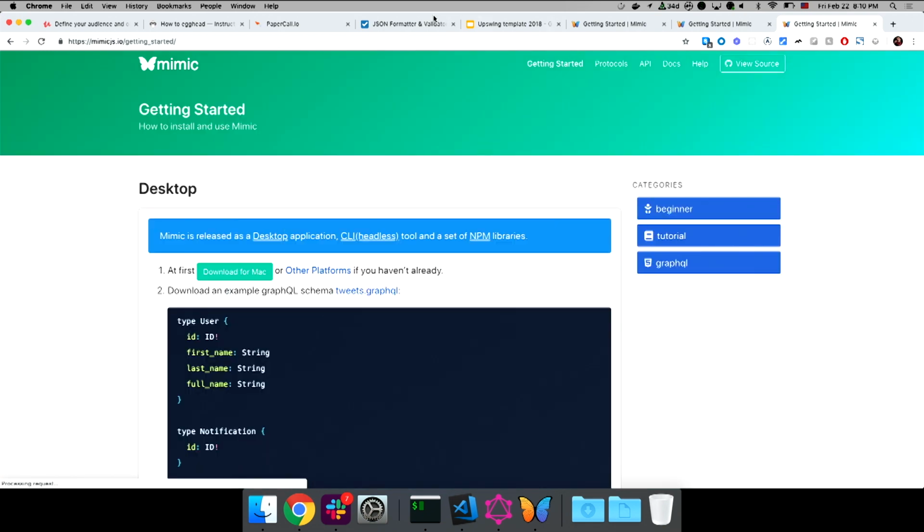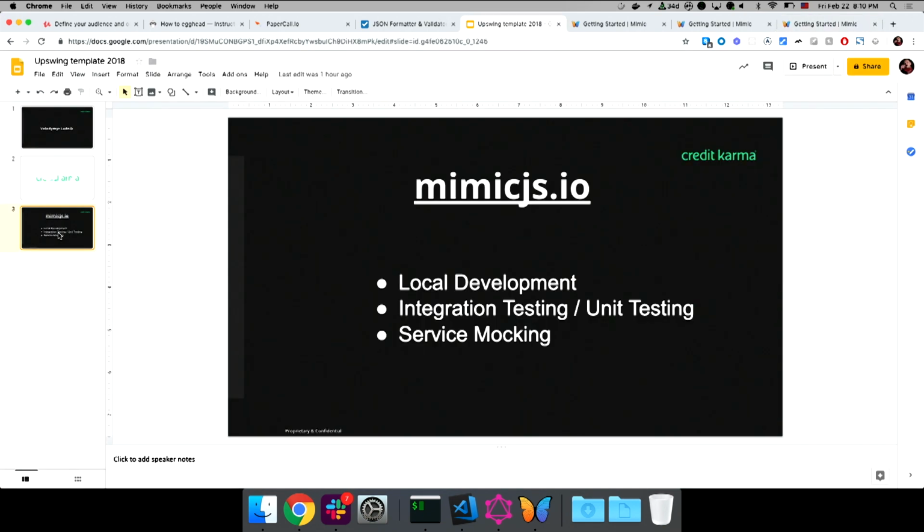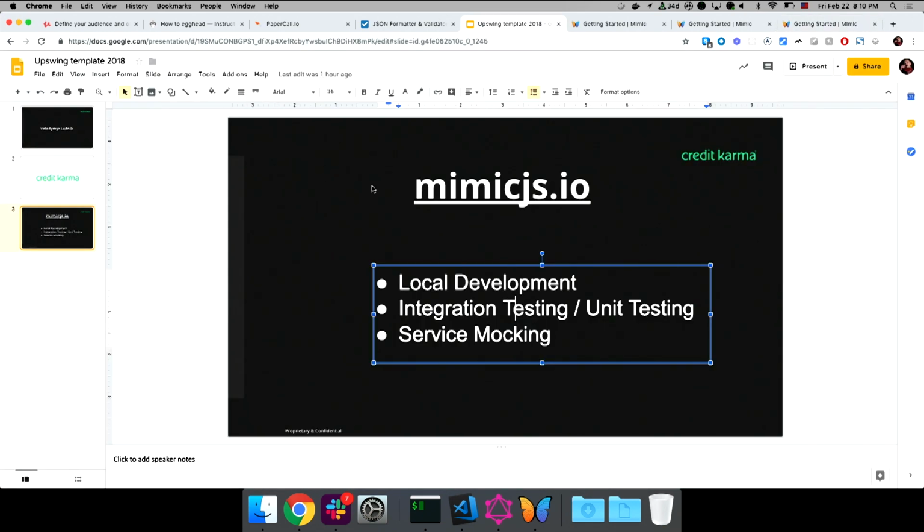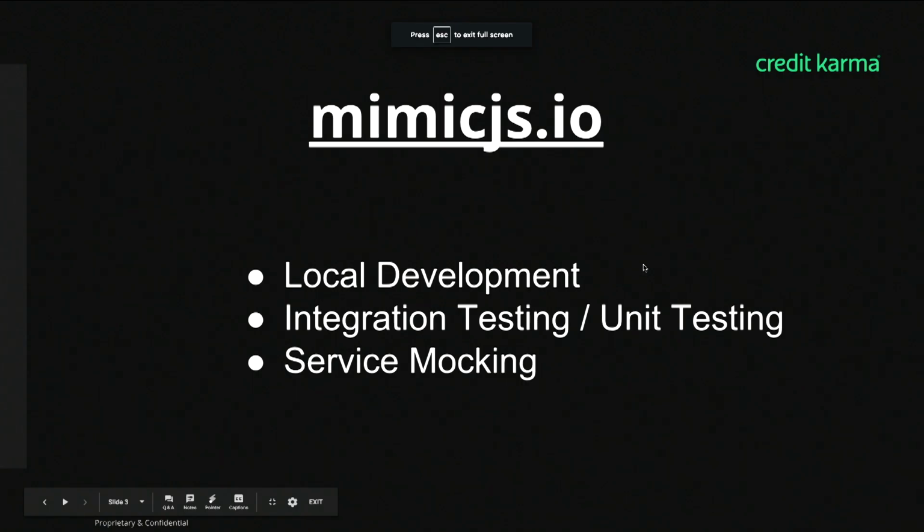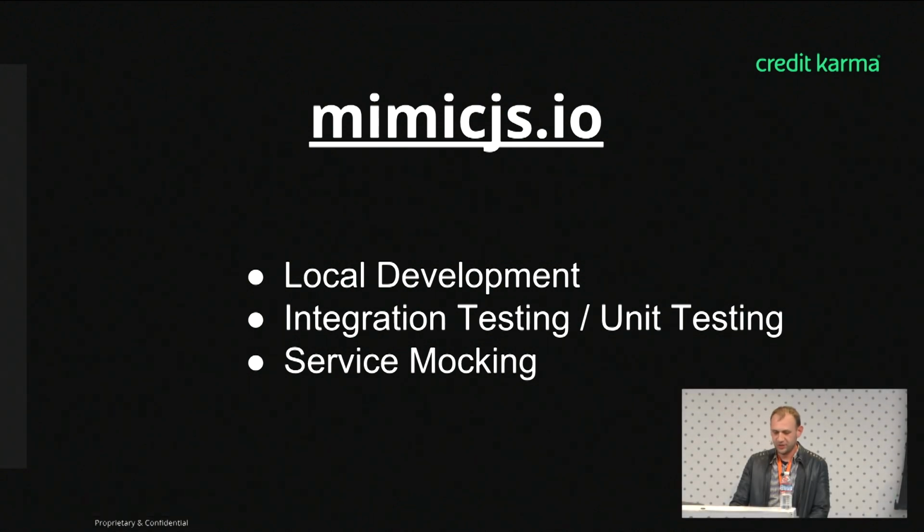As a matter of fact, the last slide is the website itself, mimicjs.io, where you can read documentation. Right now it just has like 2 pages or something, but it will be more since we're working on adding more stuff. The use cases is local development. Basically, you don't need to set up anything.